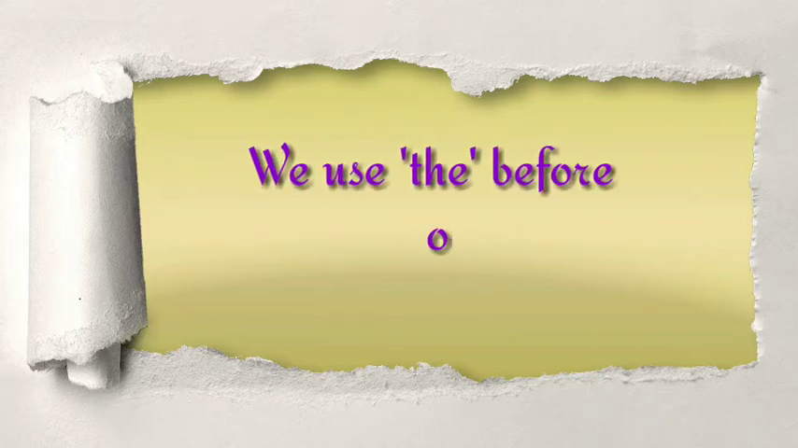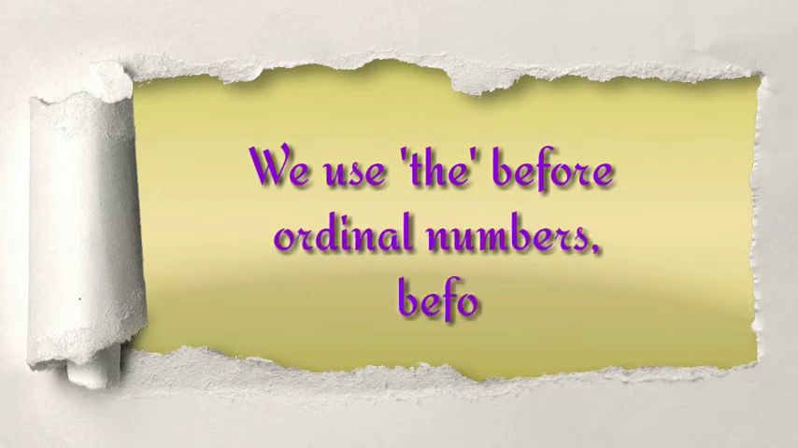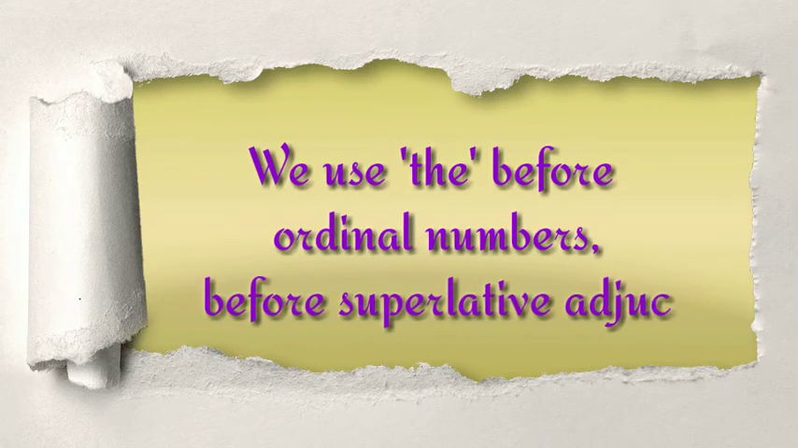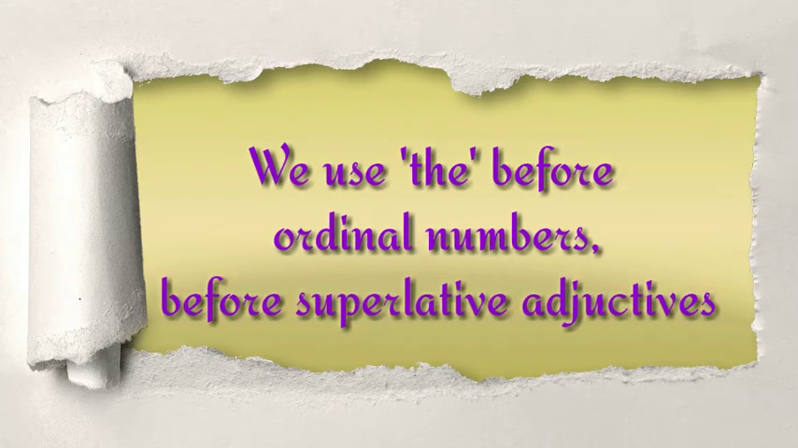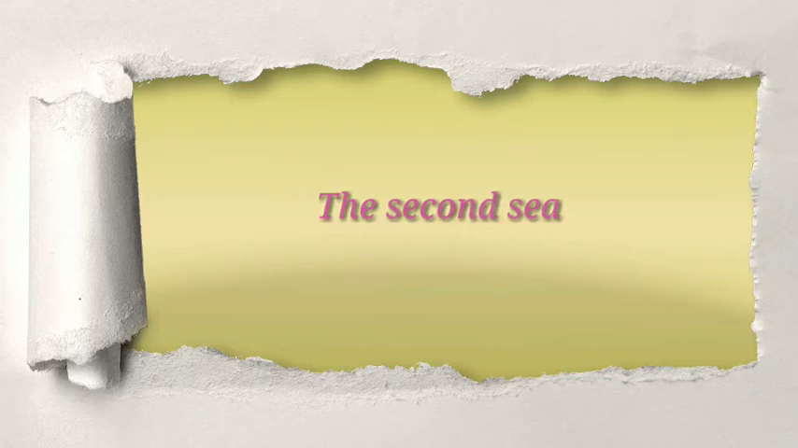We also use the before ordinal numbers and before superlative adjectives. What are ordinal numbers? Yes, ordinal numbers are those which tell about the position of something in a list, like first, second, third, fourth, etc. We shall now see the examples.